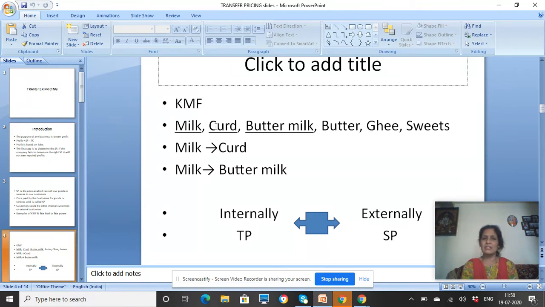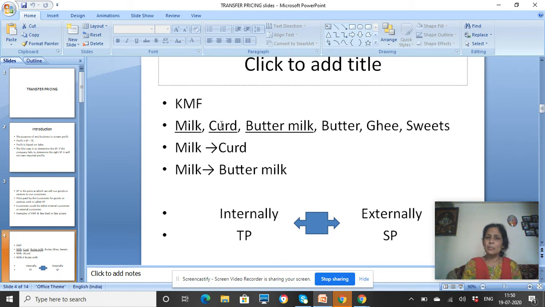Now, in case the curd department has to make curd and sell, and the buttermilk department has to make buttermilk and sell, the primary raw material that is being required by these two departments is milk. So, milk is the primary requirement of both curd department and buttermilk department.